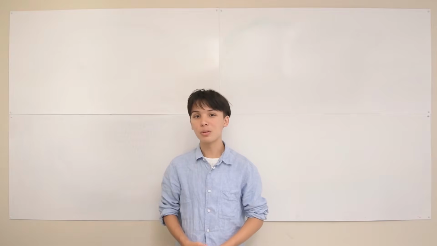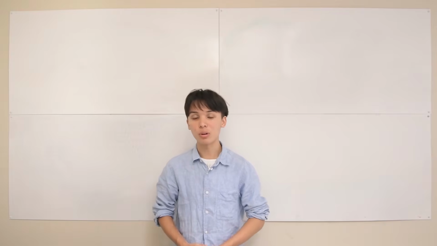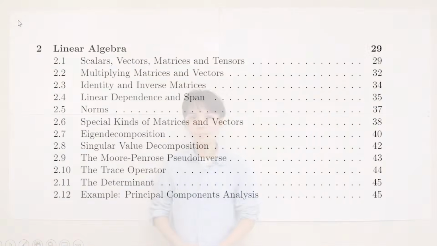Let's quickly go to the computer just to check out what we're going to be talking about throughout this chapter. So this is just the table of contents from the Deep Learning textbook, but since we're using their textbook, it's pretty much the same thing as we're going to be following. You might notice that there's 12 subchapters for this chapter 2, linear algebra, but I've put up around 20 lectures for this chapter, and that's just because for a few chapters here I've given a few additional lectures to provide some extra insight if you need it.